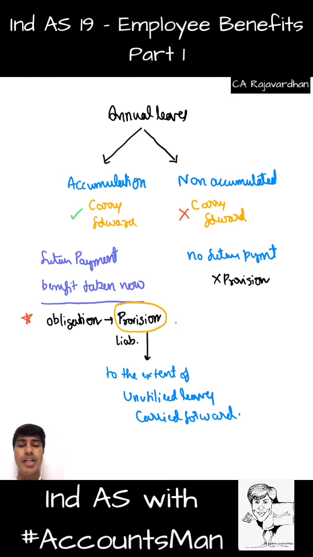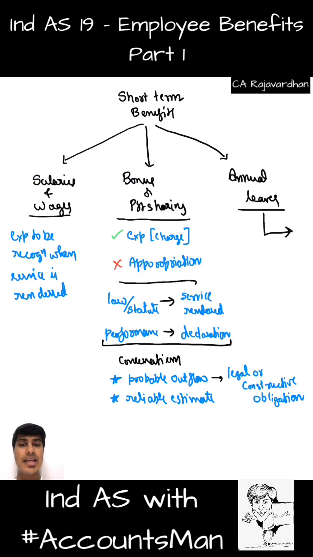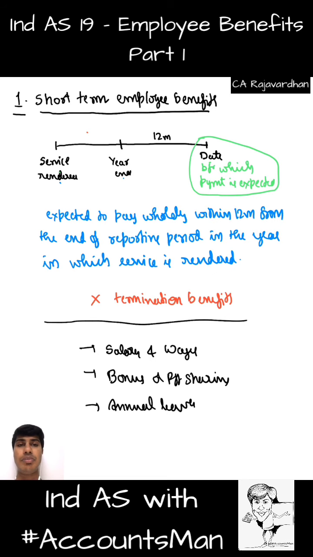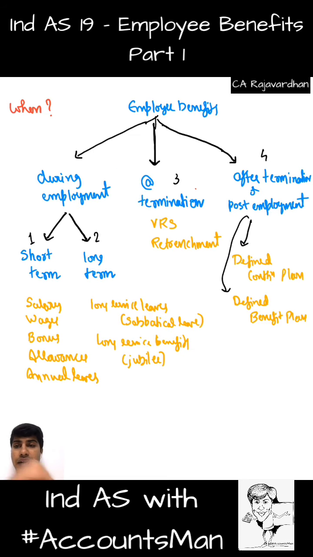So basically we need to create provision to the extent of unutilized leaves which are carried forward. Unutilized leaves in our example is 3, but which can be carried forward is 2. So we create provision only to the extent of 2. It is the extent to which the benefit is taken, but the payment is to be made in the future. So by this we are technically done with short-term benefits.